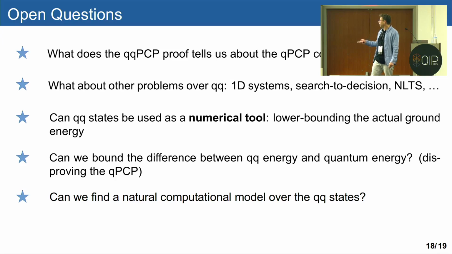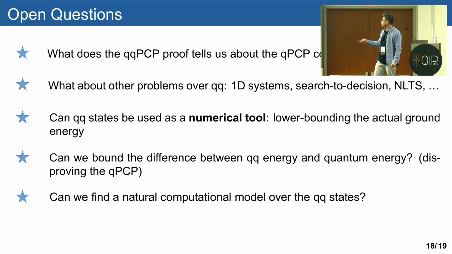And then another problem would be to see how far this model resembles the quantum case. So is it still hard in 1D? I don't think we can use dynamic programming to show that it is easy, so it would be nice to show if it is still hard here. What about search to decision? And of course, it would be interesting to see what the NLTS conjecture says here, just because we also have a quantum proof. So it will help us to bridge these two things in a better way.